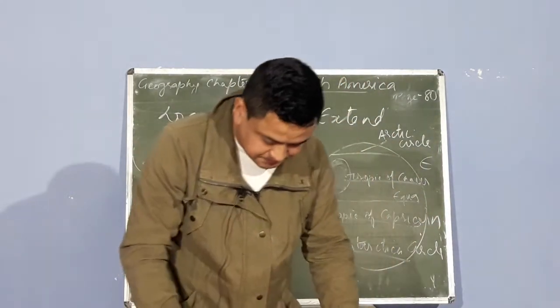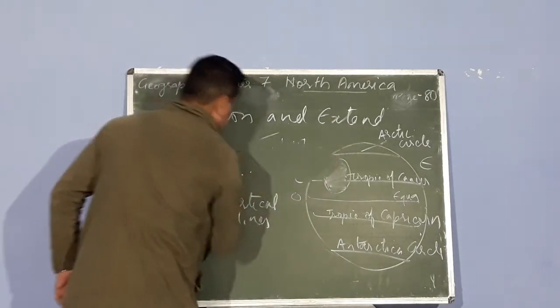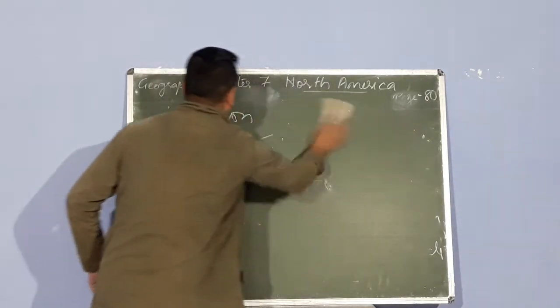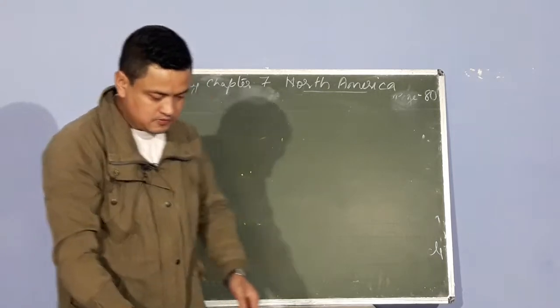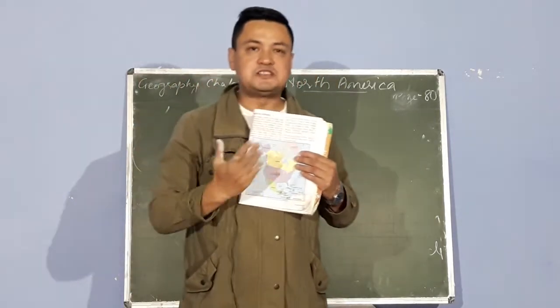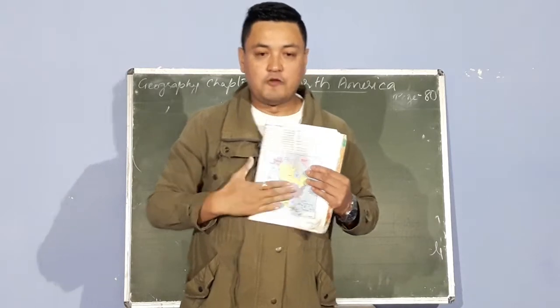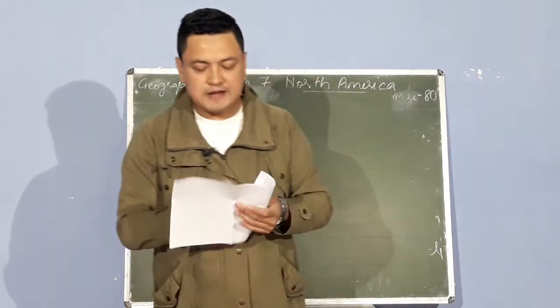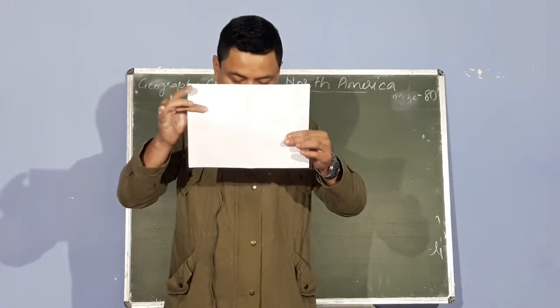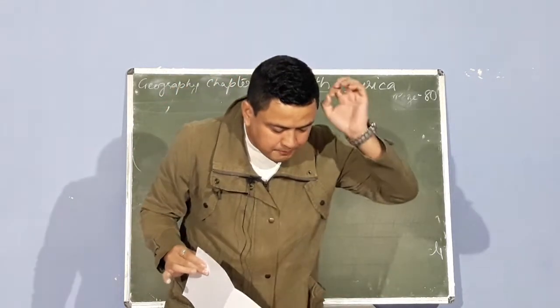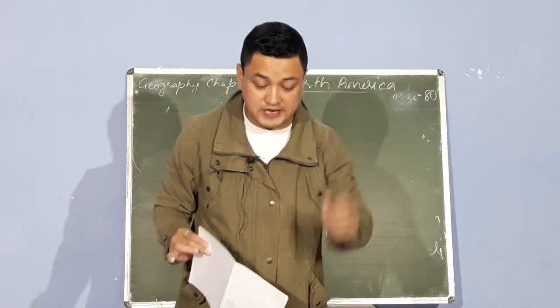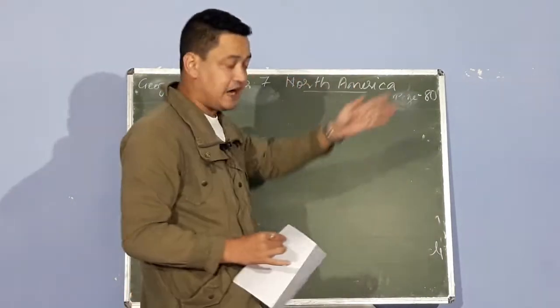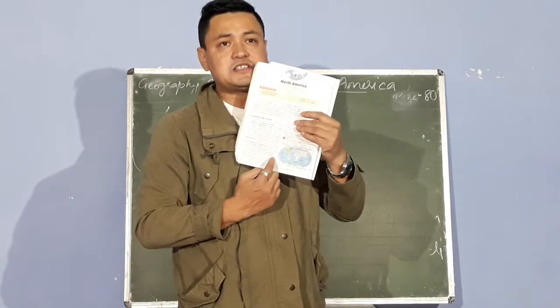Now, I want to come to this point. If you look at this map, these are basically flat representations of a globe. So flat means like this kind of map. Now, here it is written, the Bering Strait separates North America from Asia. Now, where do you find Asia? Asia is on the east side in this map. If you look at this map, it tells you Asia is on this side, on the east side.